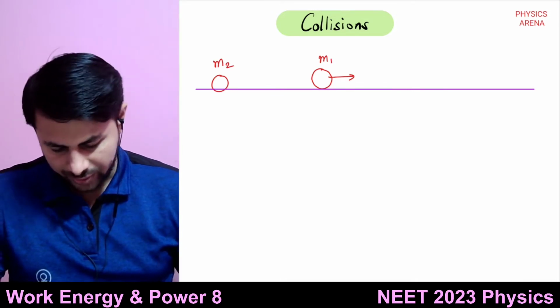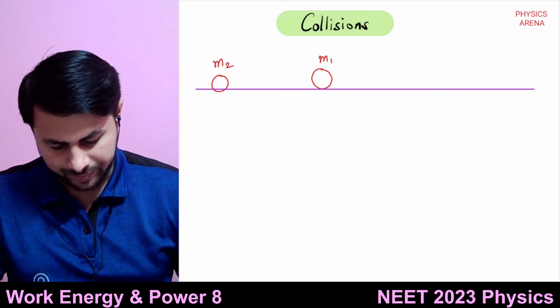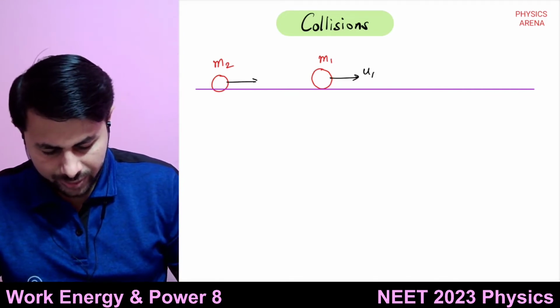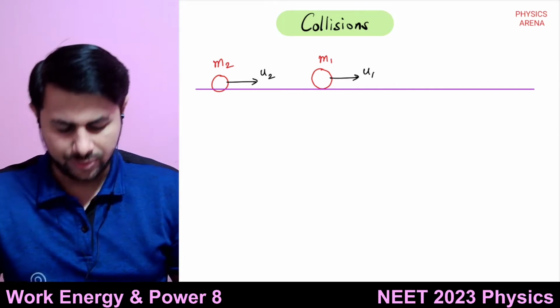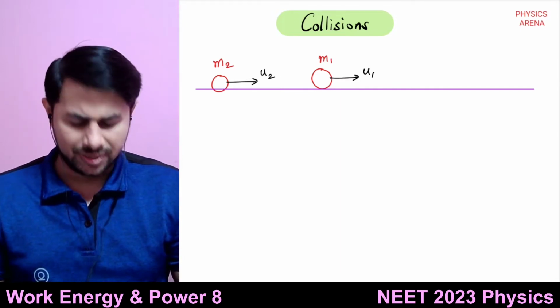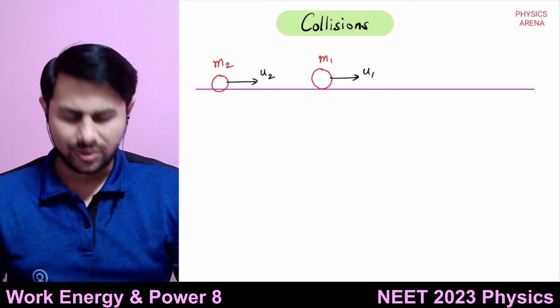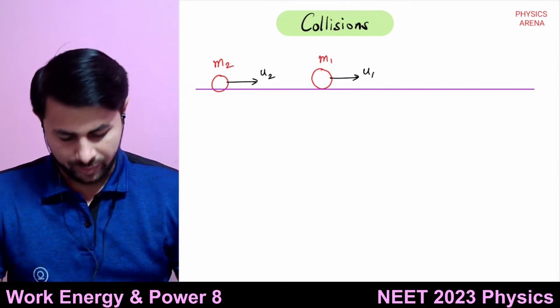The speed of m1 is u1, the speed of m2 is u2. We can consider these are two masses, two balls or anything. They are moving in a direction.